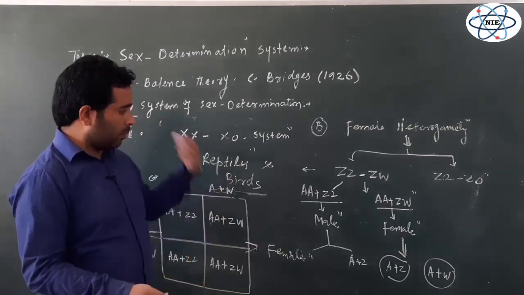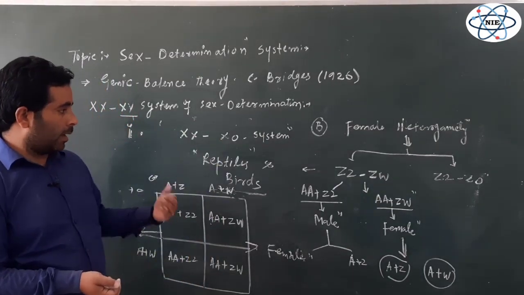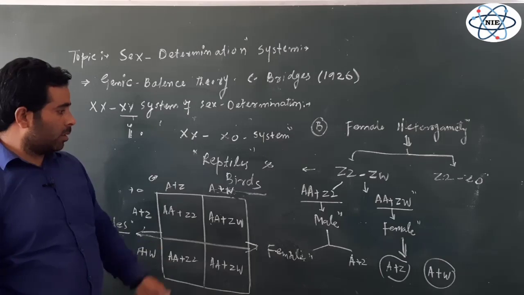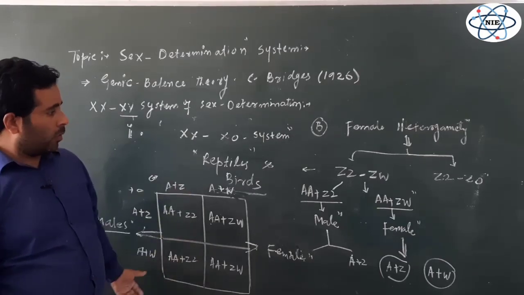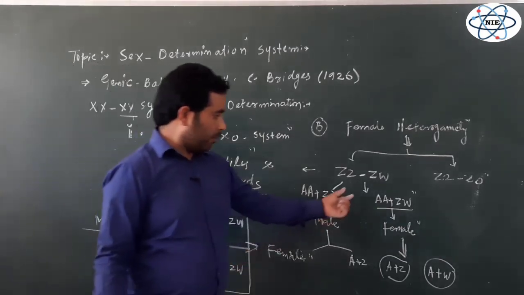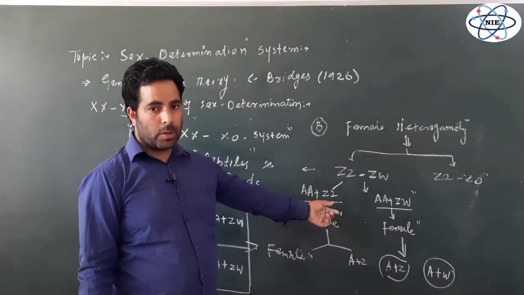So this is simply different from the first one, that is the XX and XY and X0 system. How is it different from that one? Because the female is capable of producing two different types of gametes.